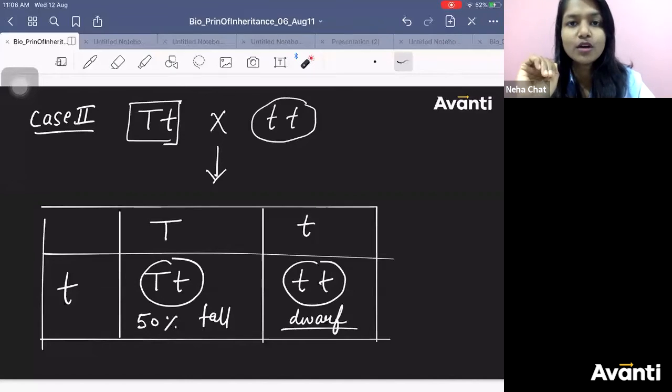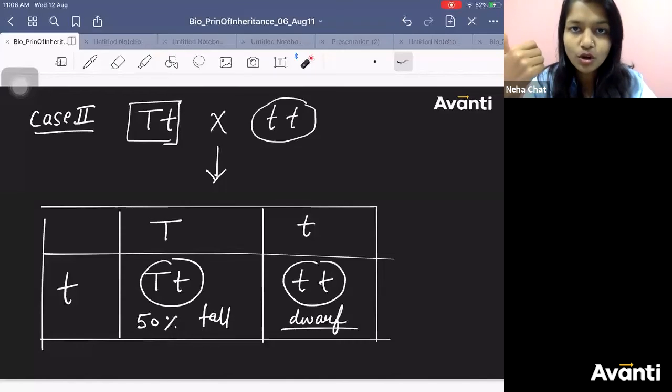When you toss a coin, what is the probability of getting a head? And what is the probability of getting a tail? It is always 50%. It is your luck that one time you got head.